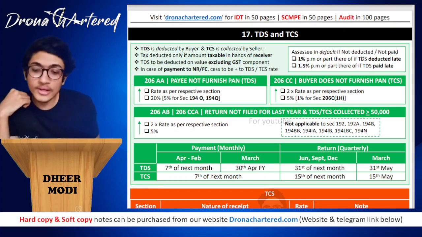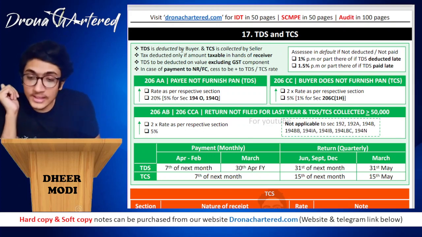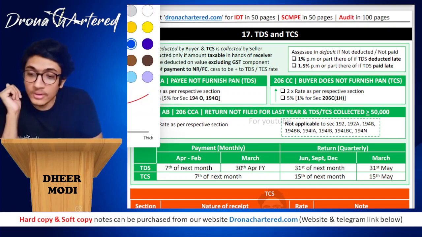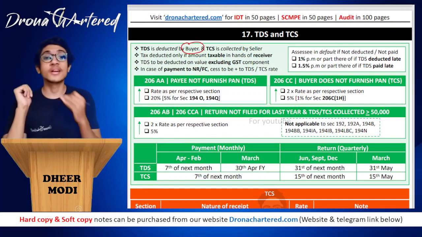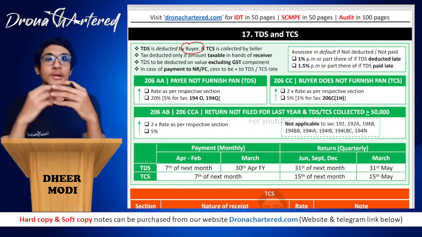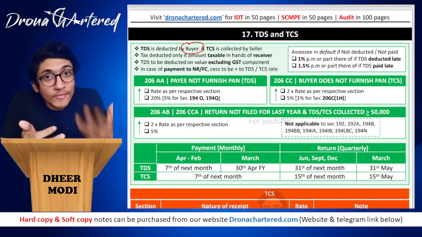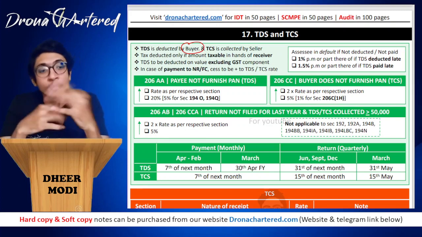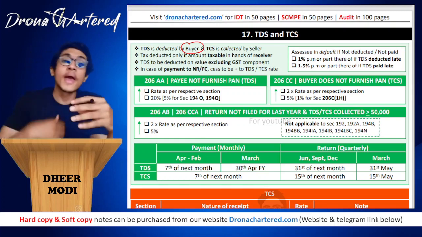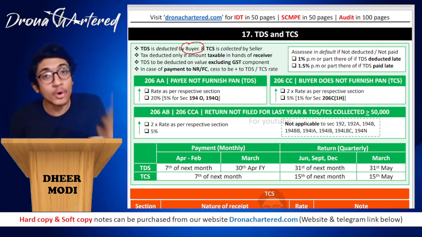So first of all, that you have to remember, TDS is tax deducted at source. That means that the buyer himself will be the person who will deduct tax. So in TDS, it is deducted by the buyer himself. That means, for example, you are purchasing something from someone. Now, if you have to pay them 100 rupees, instead of 100 rupees, what will you do? You will pay them 90 rupees, and 10 rupees you will keep with yourself as tax deducted. And this 10 rupees you will be depositing it to the government on their behalf.